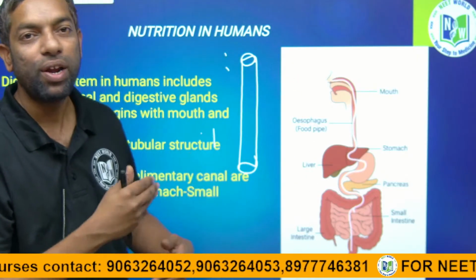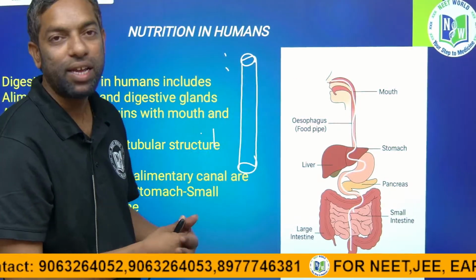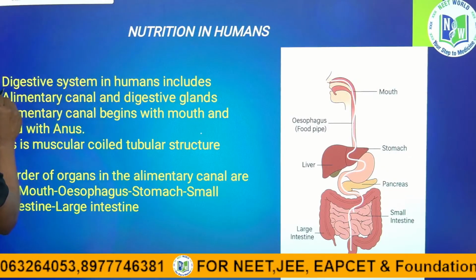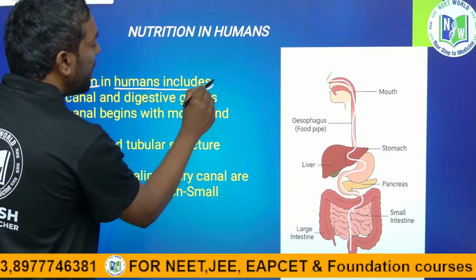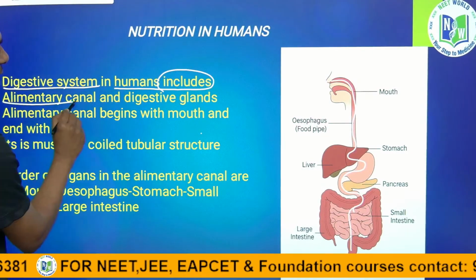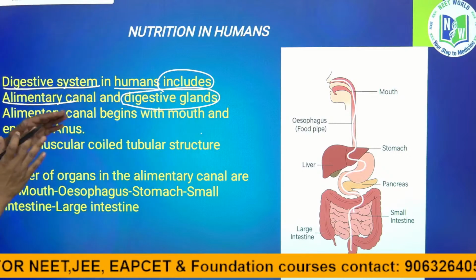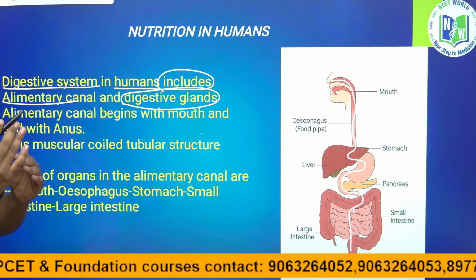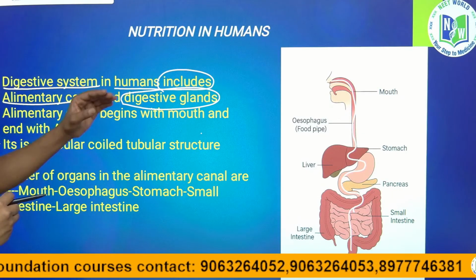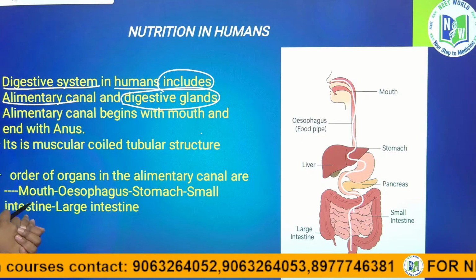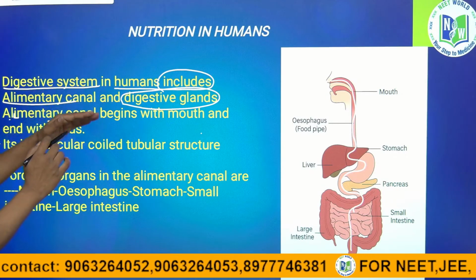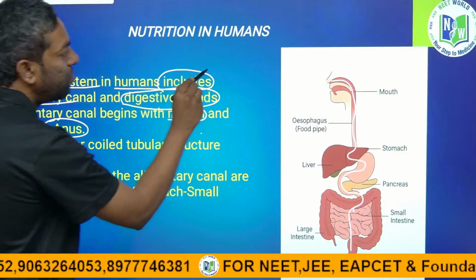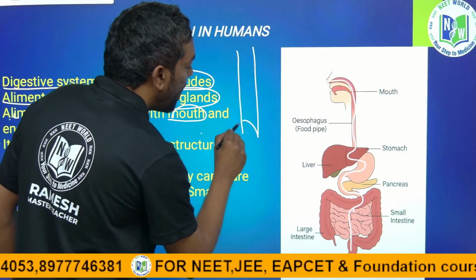We are going to discuss in detail each and every part of the digestive system. Just look into it. The digestive system in humans includes the alimentary canal and digestive glands. What are the digestive glands, and what is the importance of those glands, we will discuss. The alimentary canal starts with the mouth and ends with the anus.